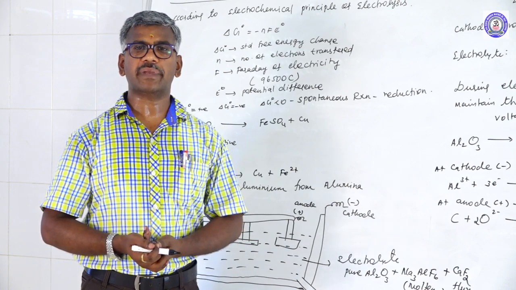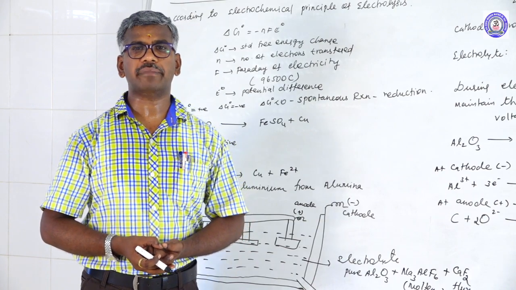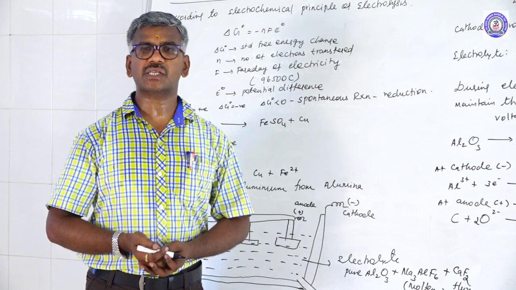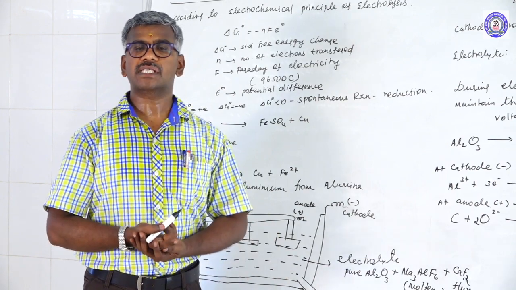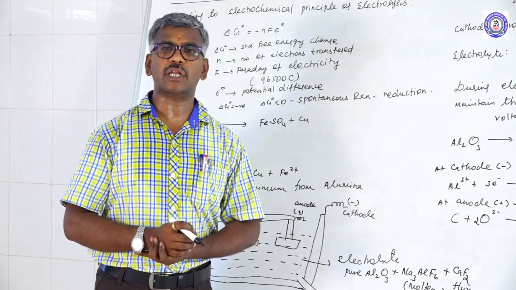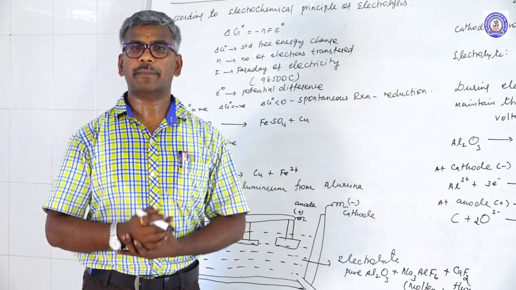What are the examples for chemical reduction? Carbon, carbon monoxide, hydrogen, aluminium, magnesium. These act as powerful reducing agents. They reduce the metal oxide, converting it into metal. Another one is self reduction. Here in self reduction, no reducing agent is used. Only the metallic oxide is converted into metal.